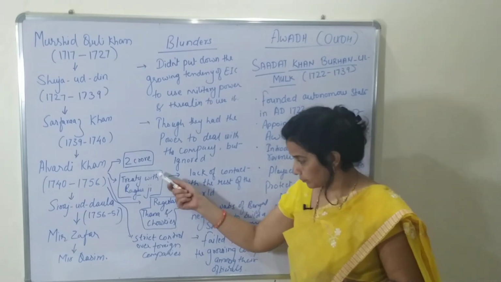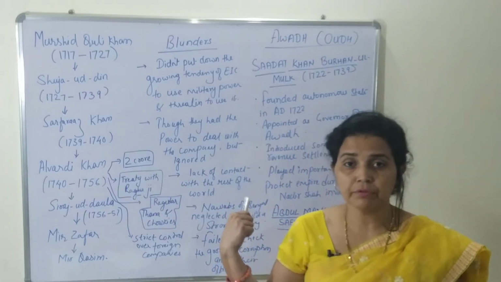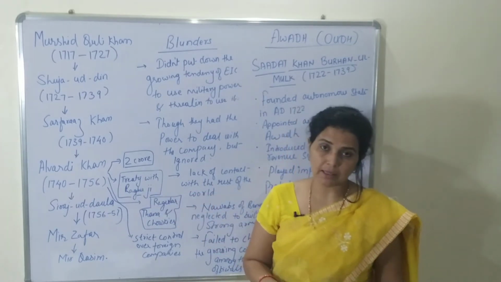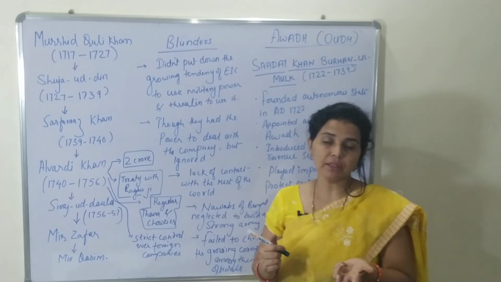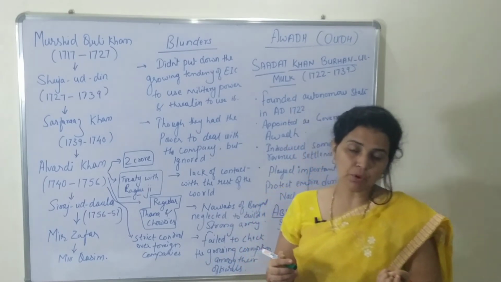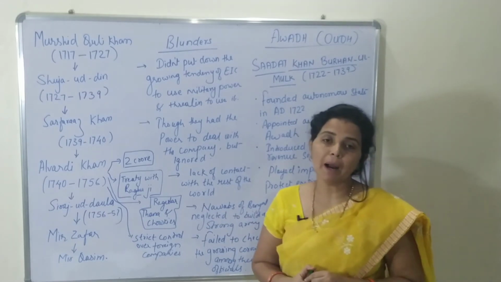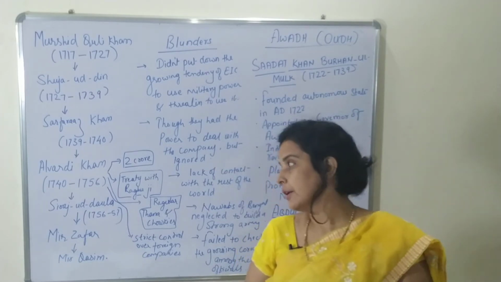At the same time he had to give the chauth to Raghuji, or you can say the Marathas. When we talk about the Marathas, there were two types of revenue. One was Sardeshmukhi and one was Chauth. Chauth was 1/4 part of the total revenue and Sardeshmukhi was 1/10 part of the total revenue.